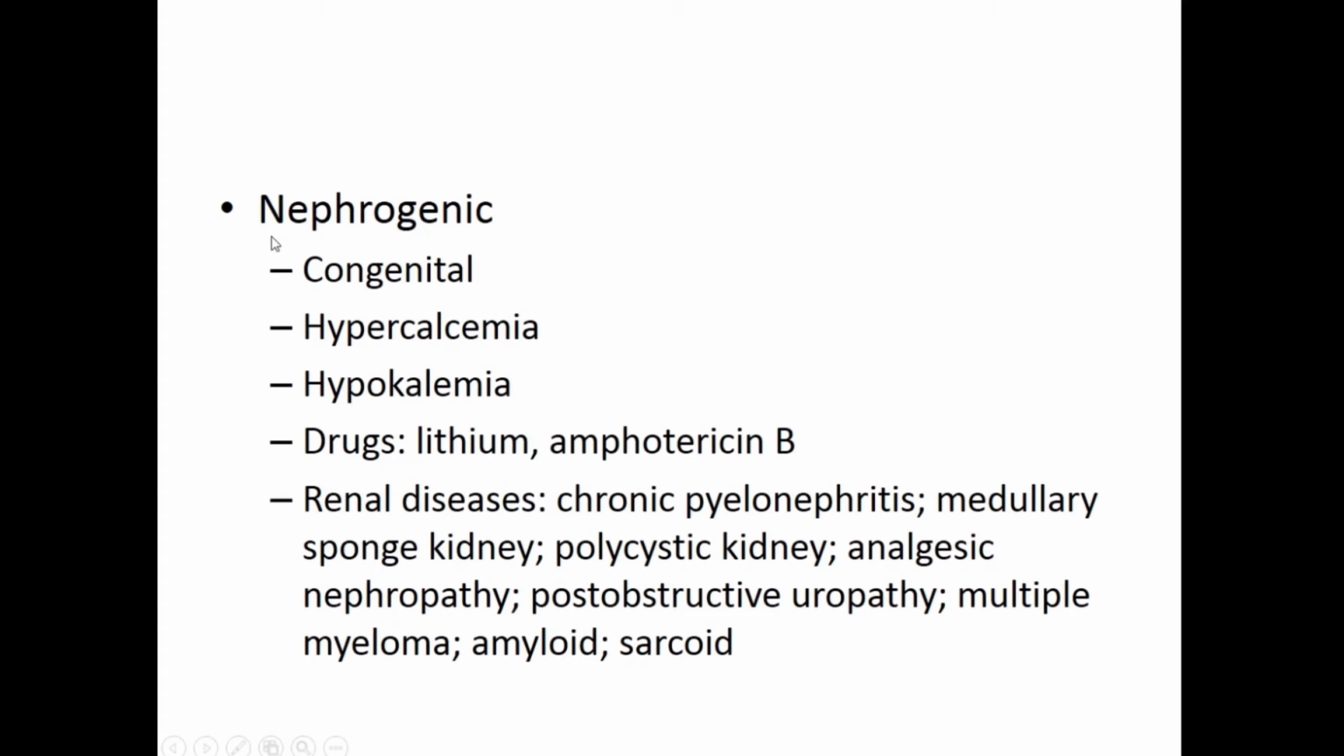Then the second diabetes insipidus is nephrogenic. We talked about central, this is nephrogenic. So nephrogenic is usually due to some kidney problems, which could be congenital, or it could be because of some chronic renal disease like pyelonephritis, polycystic kidney, post-obstructive uropathy, multiple myeloma, amyloidosis or sarcoidosis. So these are the causes which can cause nephrogenic diabetes insipidus.